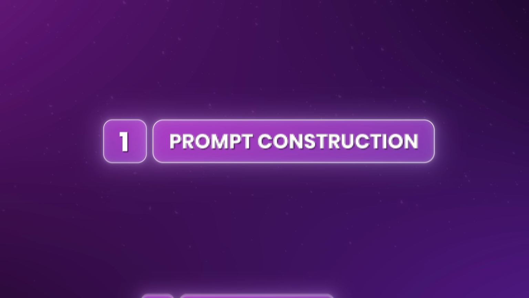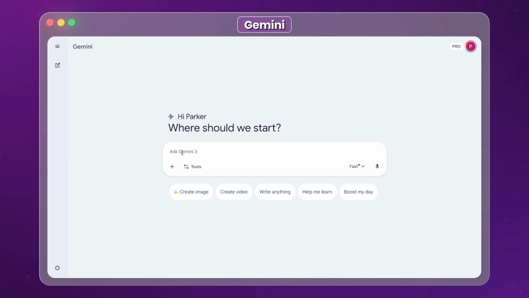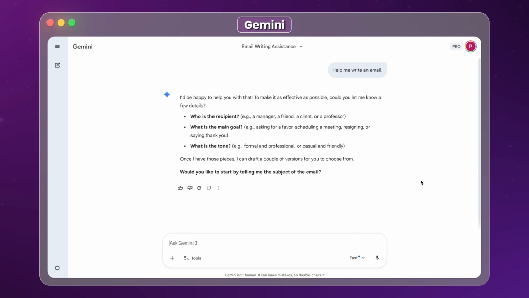The first fundamental is prompt construction. And notice I didn't say prompt writing, I said construction. That's because most people treat AI like Google. They type a loose question, hit enter, and hope for the best. Sometimes you get lucky, but usually you don't.